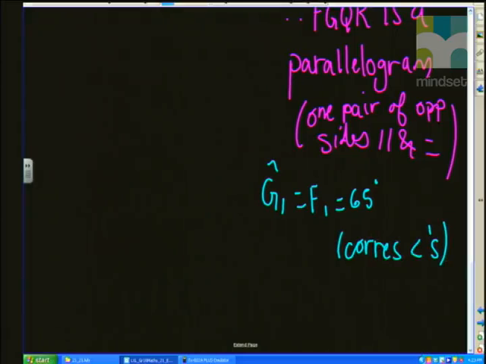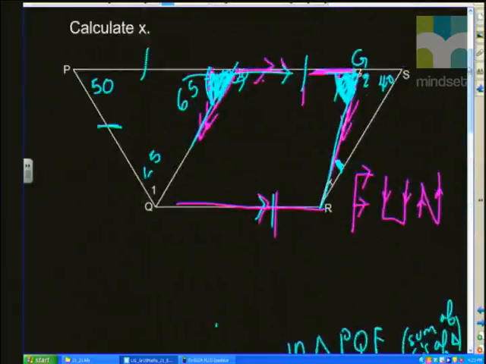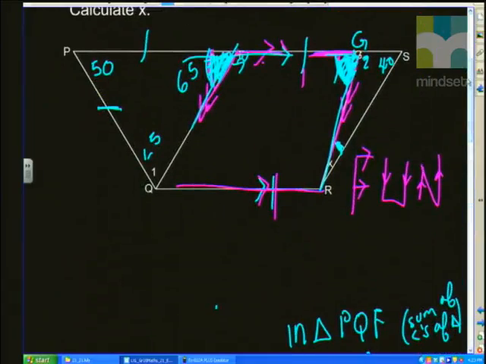Okay, and then because we have G1, in this quadrilateral we've got that angle G1 is equal to 65. Okay. Now I'm getting closer to working out angle X. All right. Do you see that, Abram? Mm-hmm. Are you sure? All right.